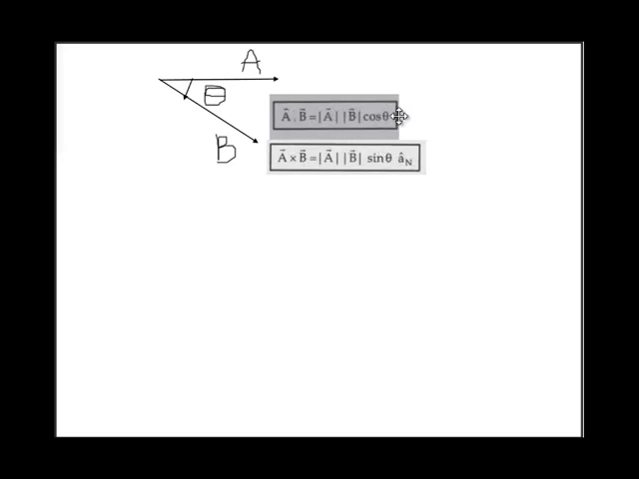The dot product has only magnitude. A is magnitude, B is magnitude, cos of theta is scalar, so the dot product will result in a scalar. But the cross product will have scalar as well as vector quantity. Mod of A is a scalar, mod of B is scalar, sine of theta is also scalar. So the product of these three will give you a scalar quantity, but a cap n is a vector quantity.